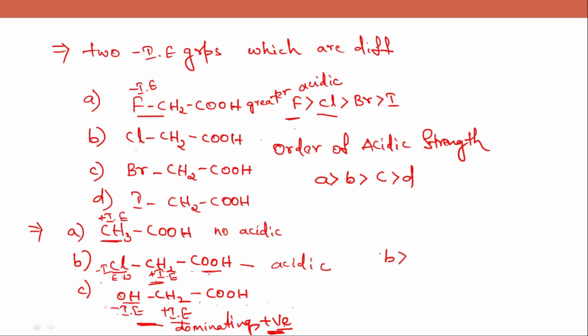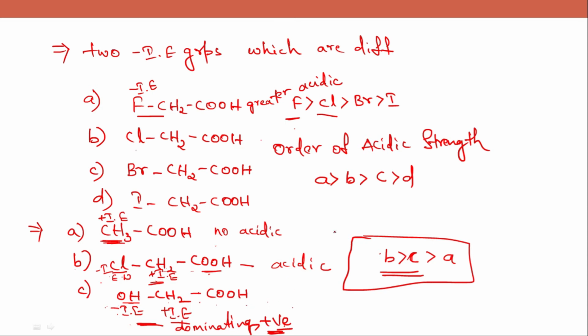The methyl group has the complete inductive effect. When coming to the C option, OH has cancelled some of the positive inductive effect here. So it has decreased to some extent compared to the A option. So C will be the next option. So C will have the greater acidic strength compared to the A, and then comes the A option. So this is the order of acidic strength in these three molecules.